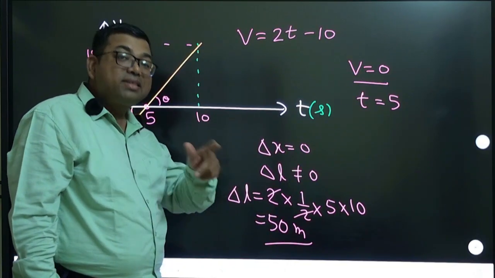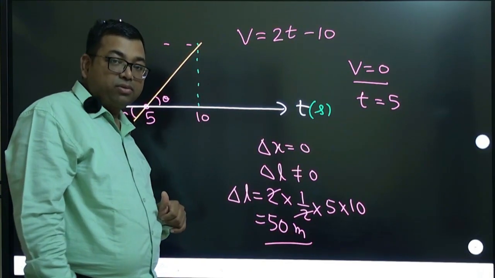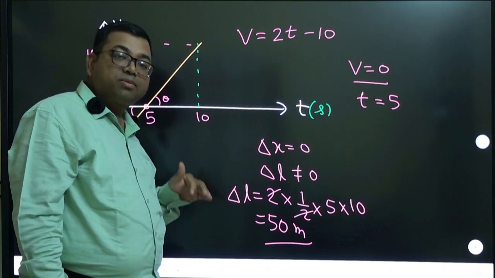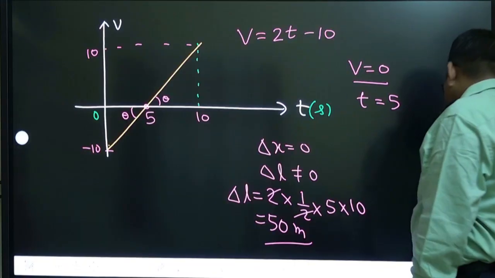But calculation of distance is a little critical, because you need to know where the velocity is becoming 0, and if velocity becomes 0, there it is turning, right? Okay, let us move next.